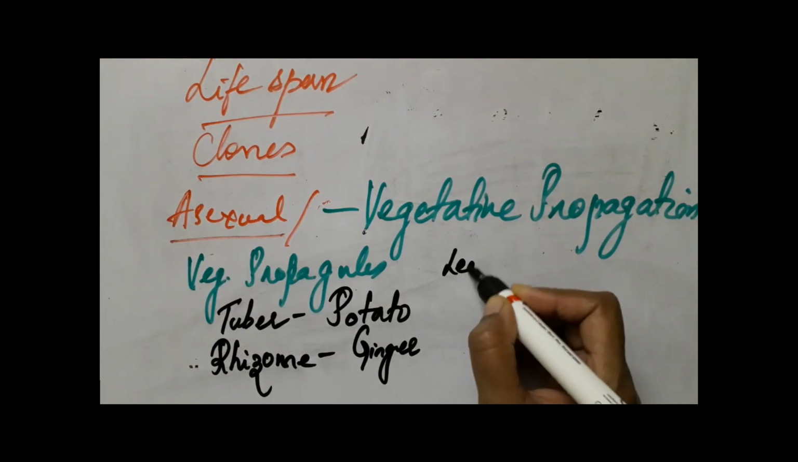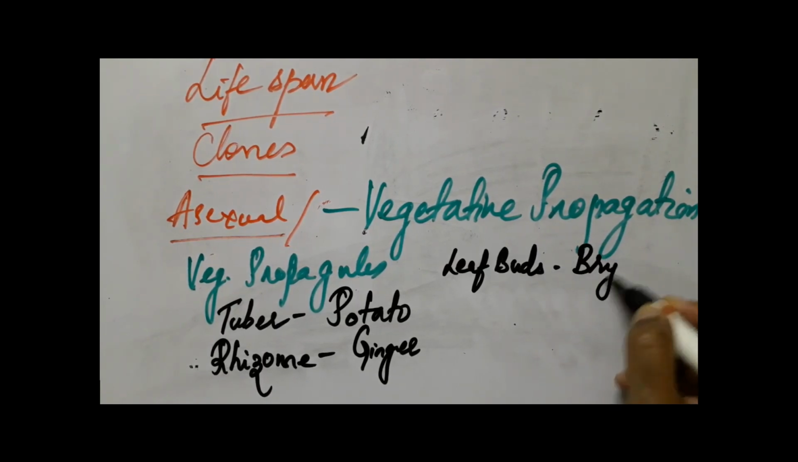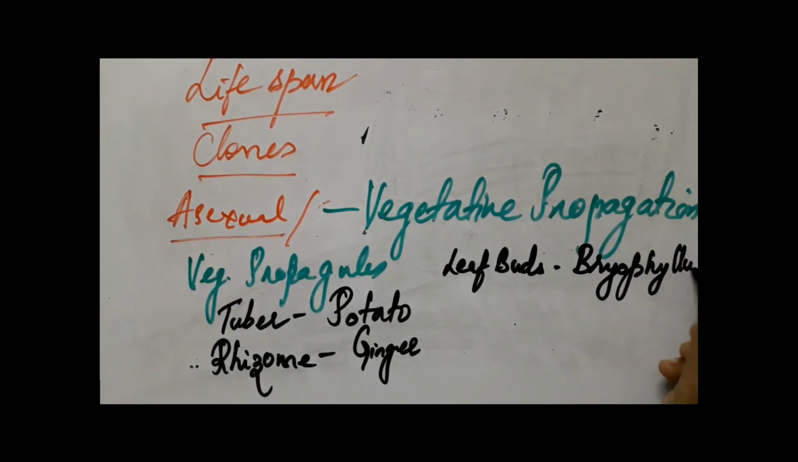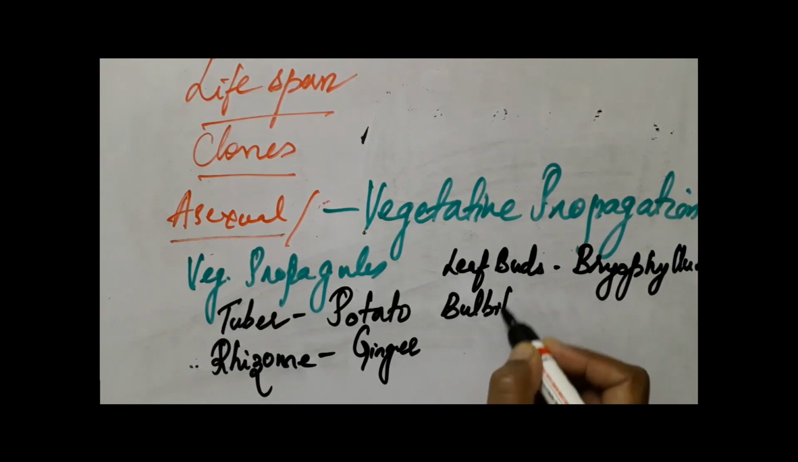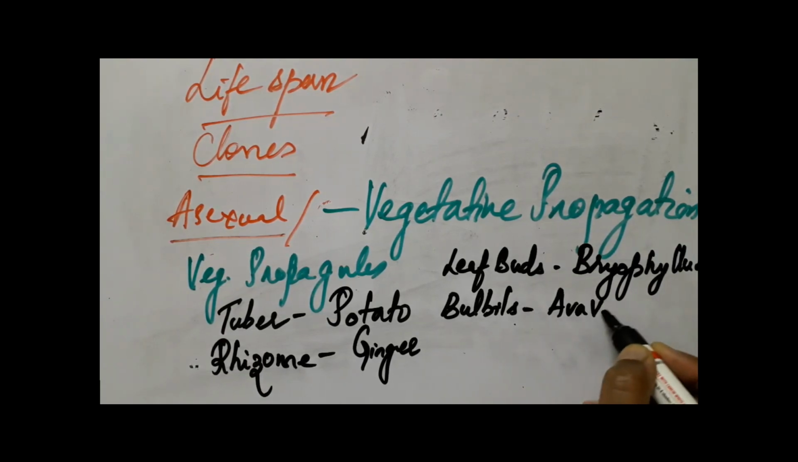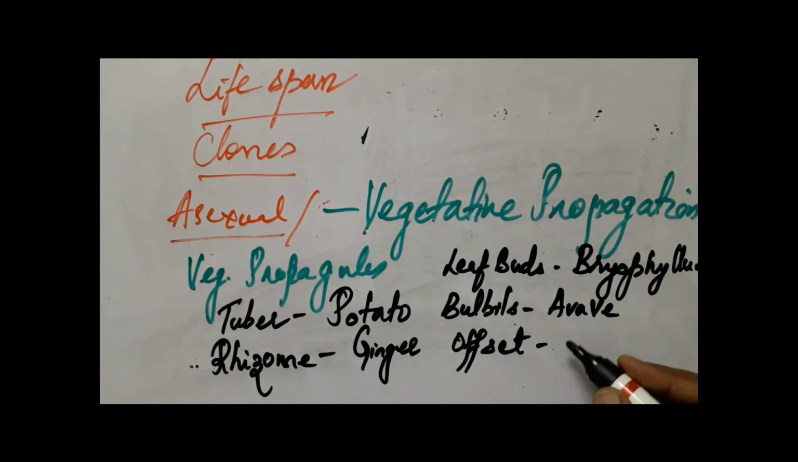And then a leaf bud. In which plant? Yes, Bryophyllum. And then we also studied bulbils in Agave, and finally offset, again a modified stem, in the case of Eichhornia. So these are all ways in which asexual reproduction occurs.